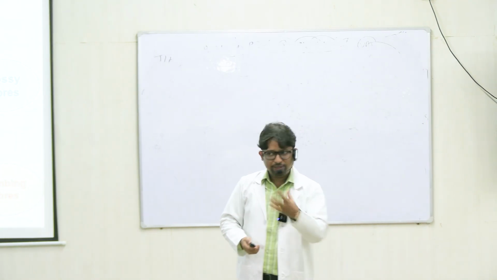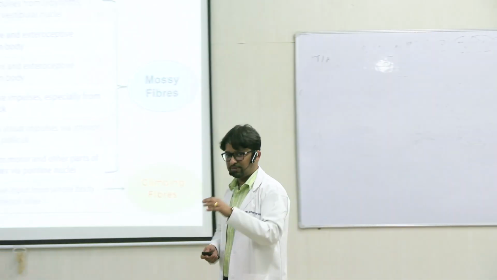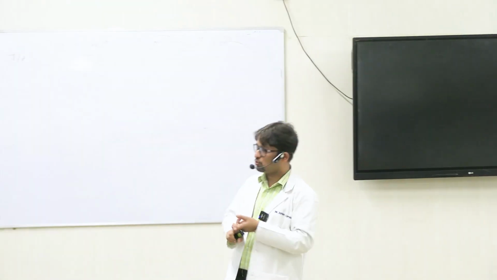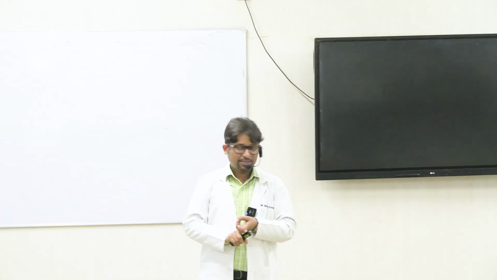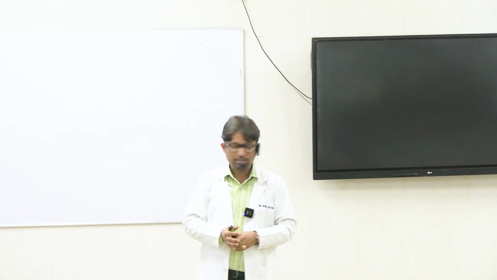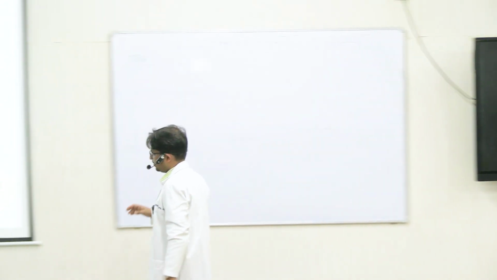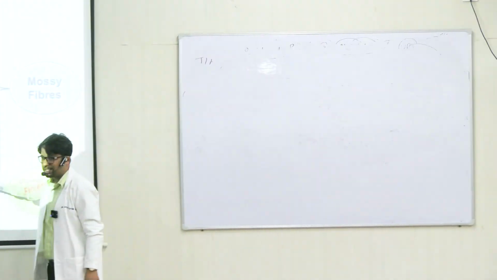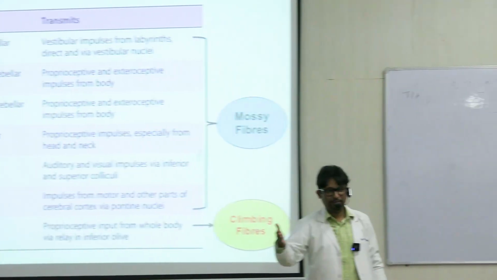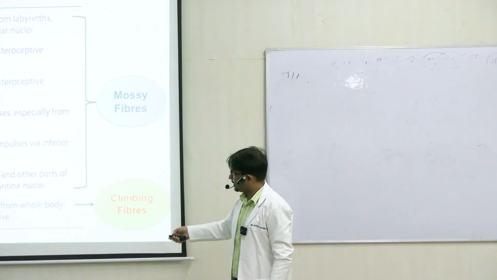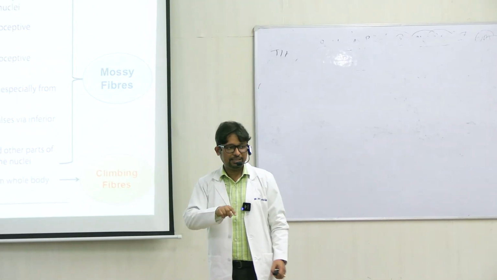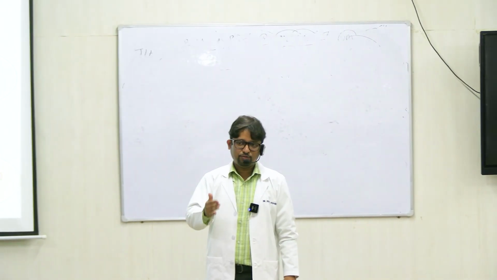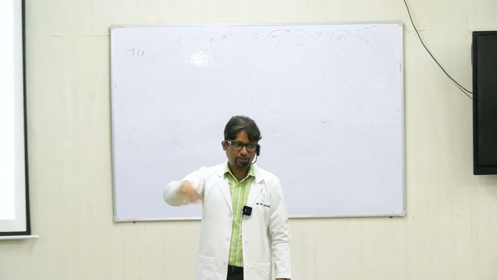तो अभी हम लोगों को लग रहा है कि these things are very simple, but real life में these movements can be so rapid that you might lose your balance, and then before you fall to the ground you have to hold yourself. So these are the tracts which make it possible with the help of cerebellum. Pontocerebellar. तो pons से cerebellum तक. So you can see it is a part of the cerebellar pontocortical circuit.